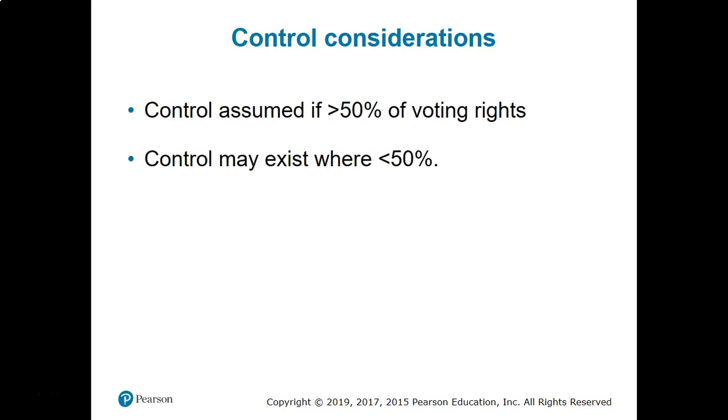But it doesn't mean if you have less than 50%, you have no control. You may have control even if you have 20% or 30% shares in the subsidiary. This is also control. In that case, you may not be parent, you may be part of a non-controlling interest, but you have interest, you have control, though the control is less than 50%.